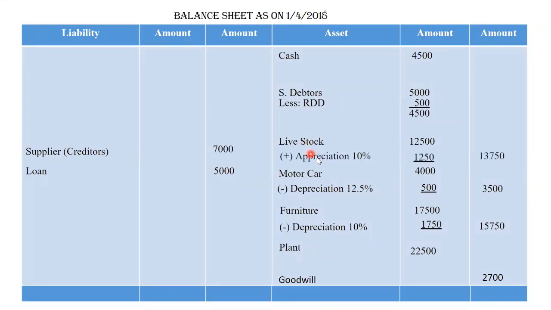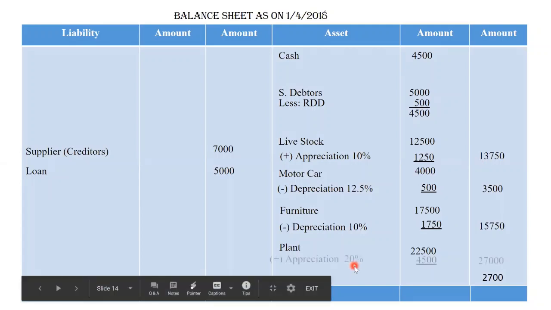So appreciation 10% of 12,500 will be 1,250, and you have to add this amount to the livestock, and the net amount will be 13,750. Same we have to do with plant also. 20% appreciation, so 20% will be 4,500 and our net amount will be 27,000.